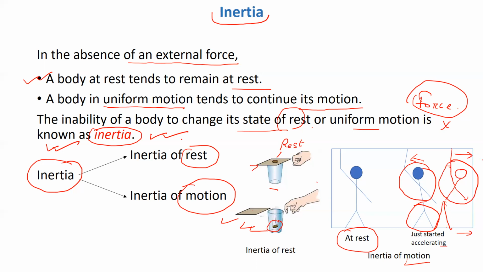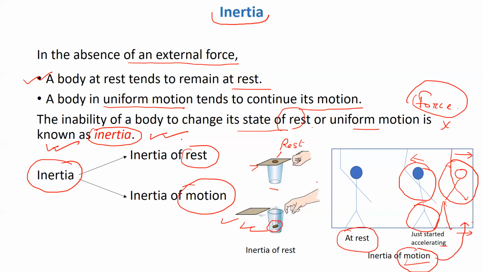But this upper portion of the body, which was initially moving due to the motion of the vehicle, would still continue to move along the direction of motion of the vehicle. So it would lean forward even when the brakes are applied. That is an example of inertia of motion.